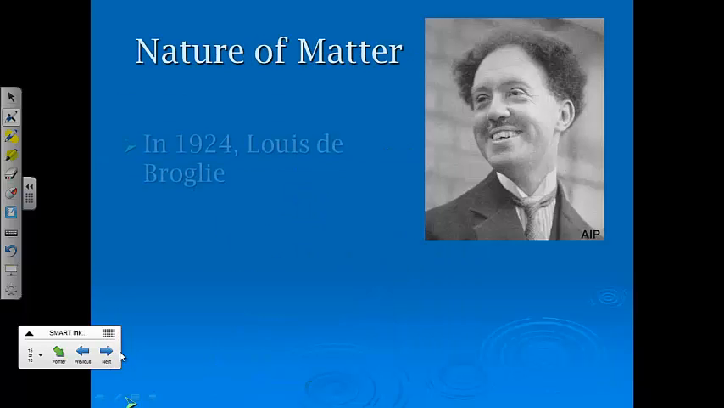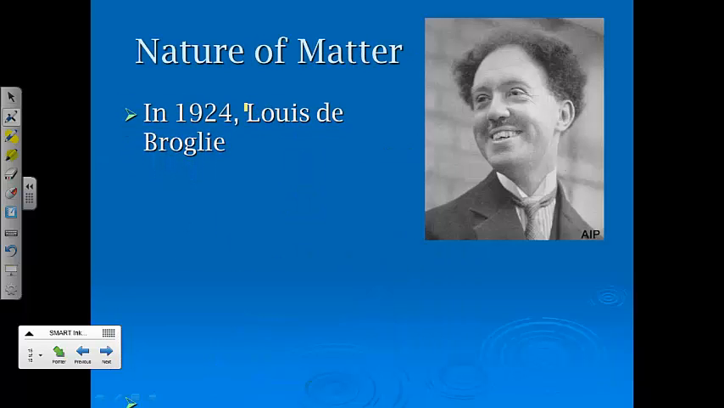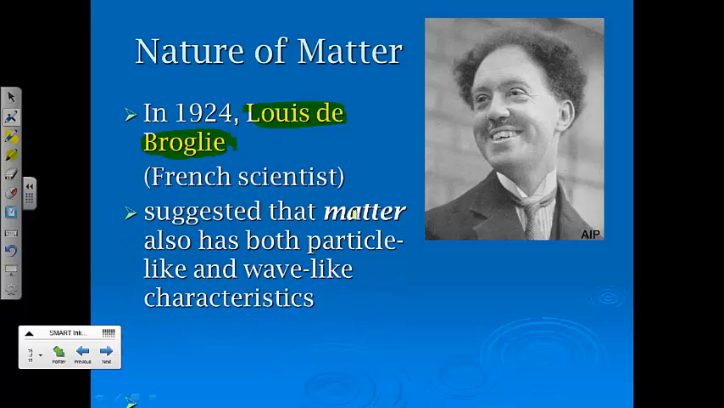Okay, so then the next guy to come along who was pretty important here was de Broglie. And de Broglie came along in 1924. I'm kind of jumping around just a little bit, but we'll back up next unit to talk about the hydrogen line emission spectrum and Bohr's model. He was French. You don't have to pronounce it right. Well, it probably would matter to him, but I won't mark you off. Okay, he suggested that matter also has both particle-like and wave-like characteristics.